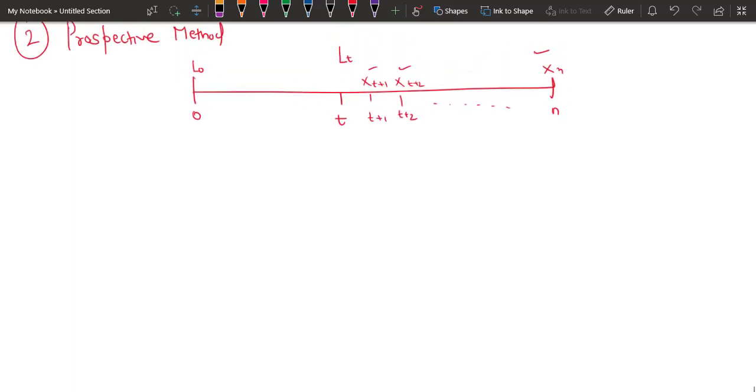So in prospective method, the value of loan at time t, after the installment at time t, is equal to the present value of the future payments. And you can write directly it as x a n minus t. And if you want to know more details about this concept, why exactly we are calculating present value, you must refer to my previous video.